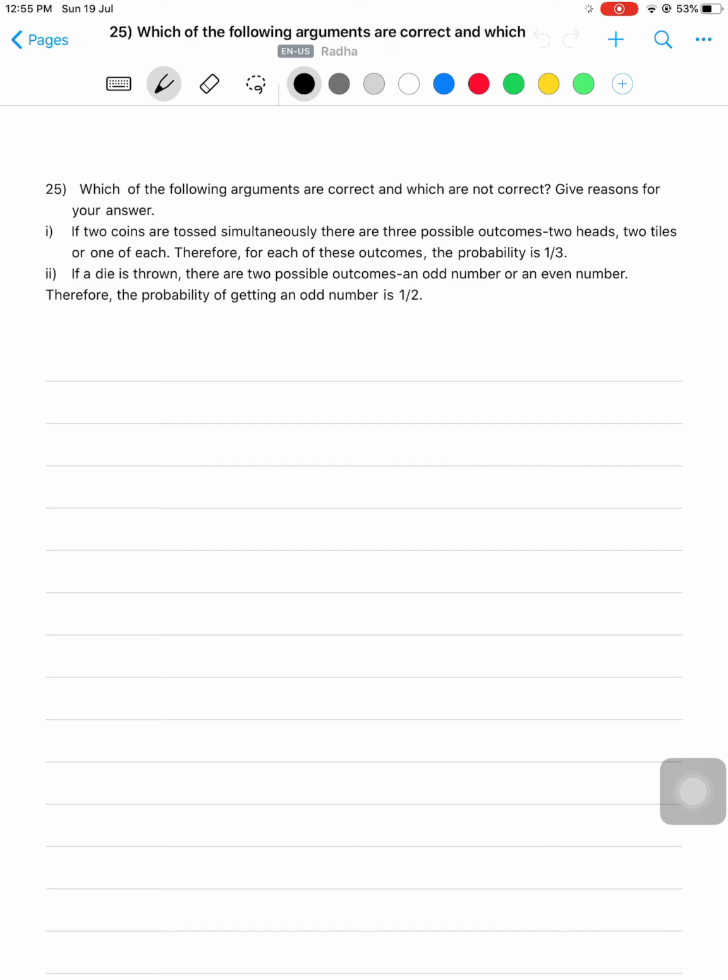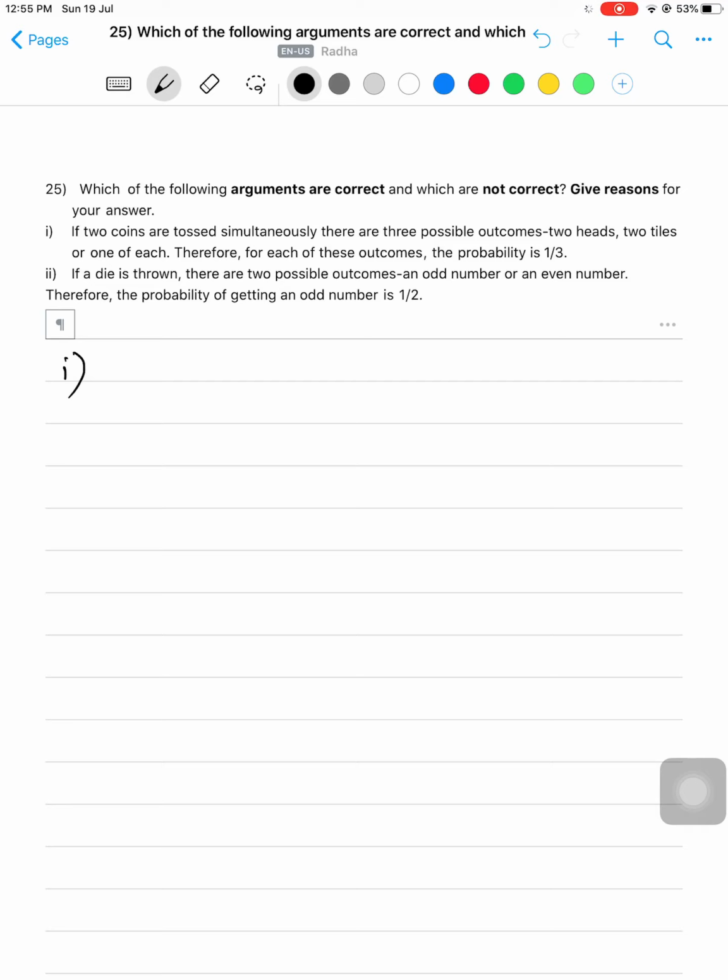Now we will go on to the last question of this exercise. With this, the chapter gets over. What is the 25th question? Which of the following arguments are correct and which are not correct? Give reasons for your answer. You have to check whether the arguments are correct or not, and also we have to give reason for the answer. What is the first one? If two coins are tossed simultaneously, there are three possible outcomes: two heads, two tails, or one of each. Therefore, for each of these outcomes, the probability is 1 by 3.